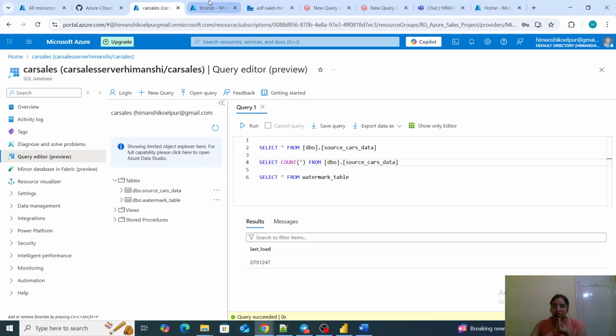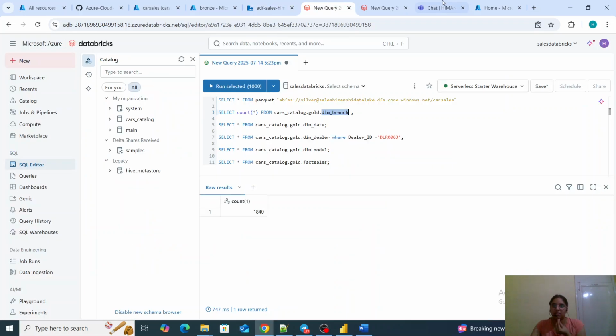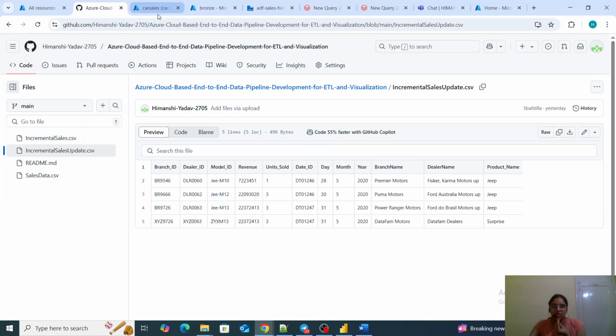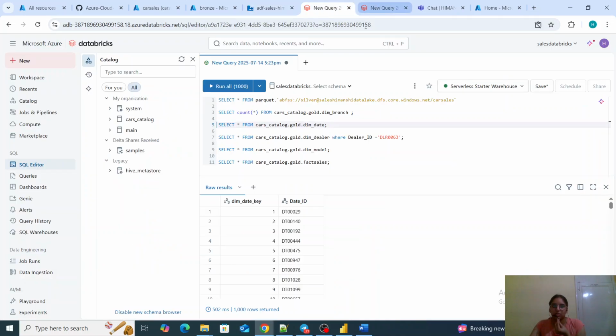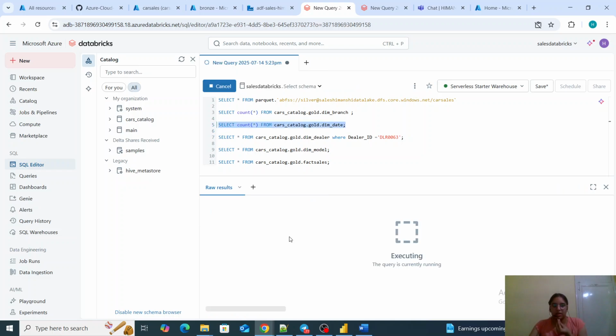If there is no distinct, then it will not be added, because we have a dimension table and it is capturing only the unique data. Then I have the date. If you see, I have added 2 distinct dates, this and this. Distinct of these two is 2. So basically it will be having 2 more records. If I do count star, then it is 58, and initially it had 56.